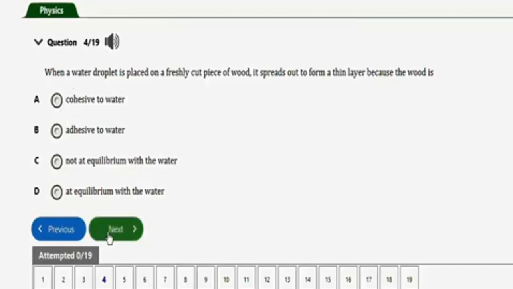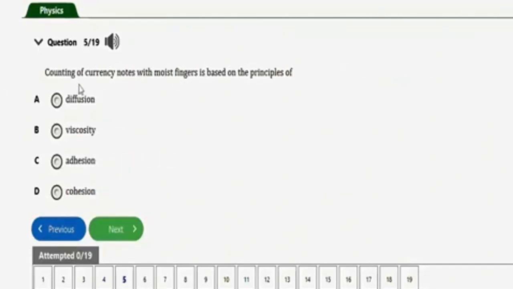Let's go to the next one, which is this. It says, counting of currency notes with moist fingers is based on the principle of. The correct option to this question is option C, adhesion. Alright, adhesion is a force of attraction between molecules of different substances, whereas cohesion is the force of attraction between molecules of the same substance.